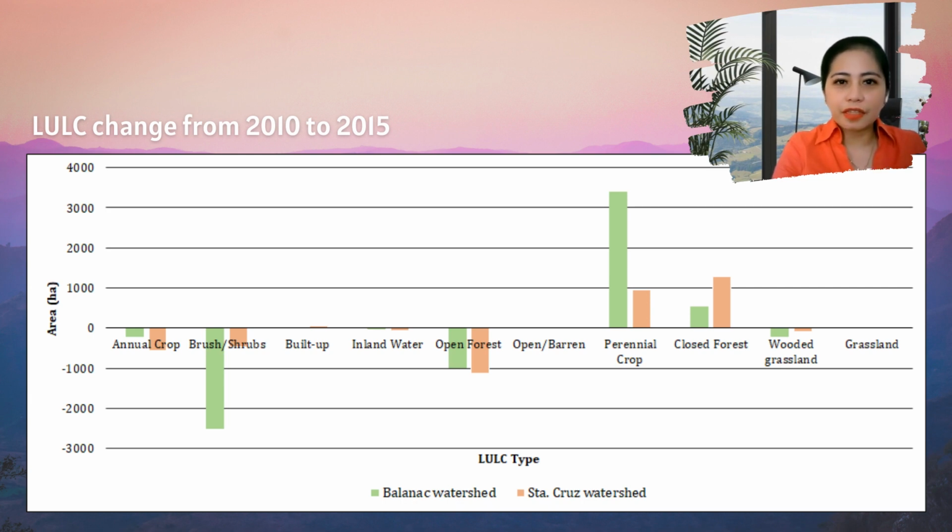This suggests that there has been a significant increase of the perennial crop. An increase in closed forest can also be observed. Albeit not as massive as the perennial crop, built-up areas have also been increasing over the past years. If this trend continues, it can be expected that the perennial crops, closed forests, and built-up areas will continue to increase at the expense of annual crop, brush and shrubs, open forest, and wooded grassland.